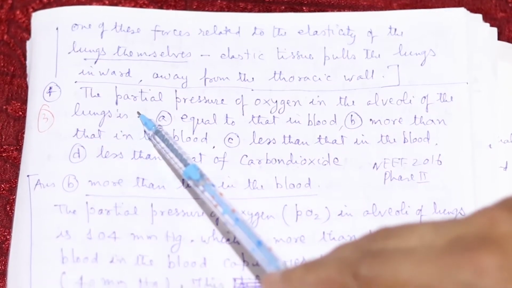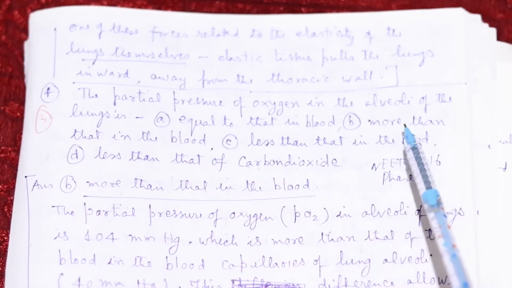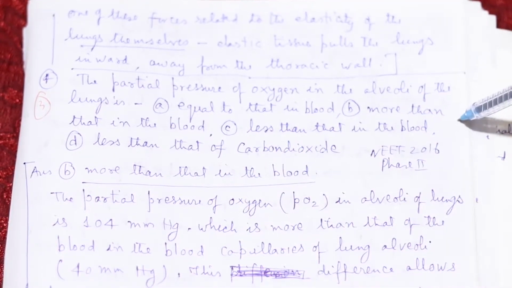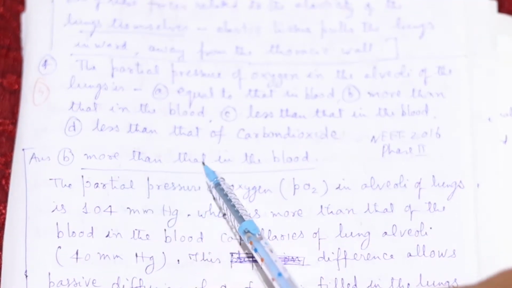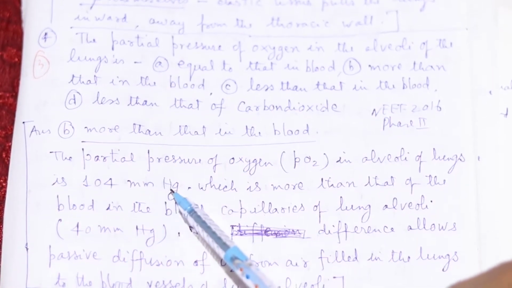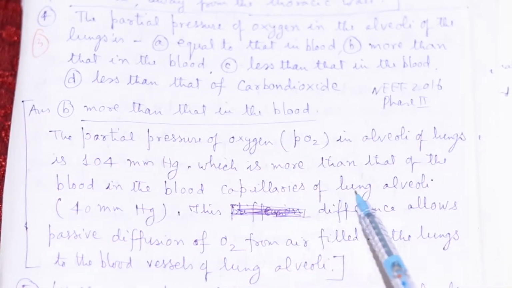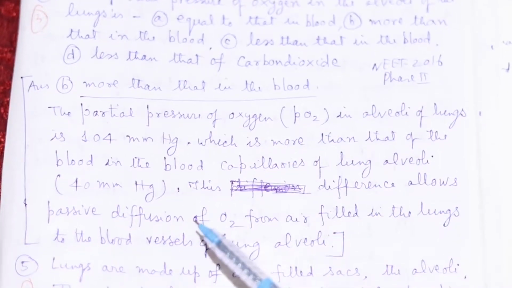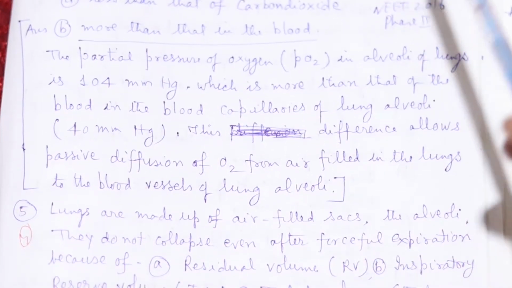Next question. The partial pressure of oxygen in the alveoli of the lungs is: equal to that in the blood, more than that in the blood, less than that in the blood, or less than that of carbon dioxide. The answer will be more than that in the blood. Why? Because the partial pressure of oxygen in the alveoli is 104 millimeter mercury, which is more than that in the blood capillaries of the lung alveoli, 40 millimeter mercury. This difference allows passive diffusion of oxygen from the air in the lungs to the blood vessels of the lung alveoli.